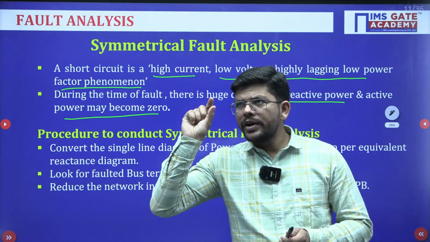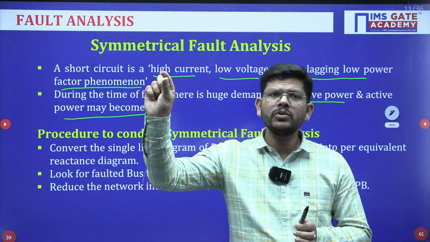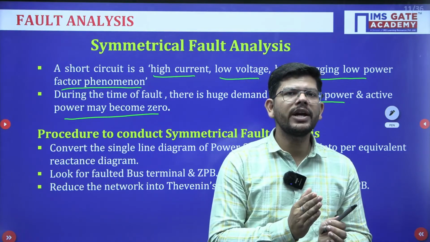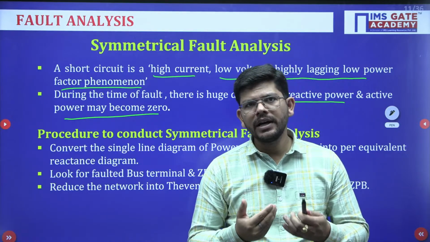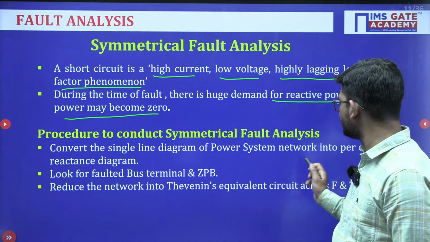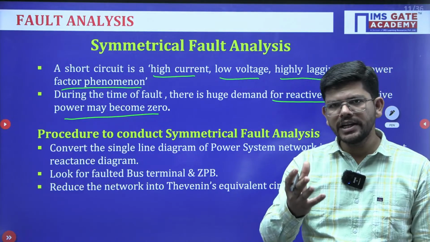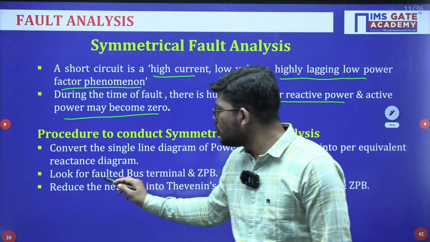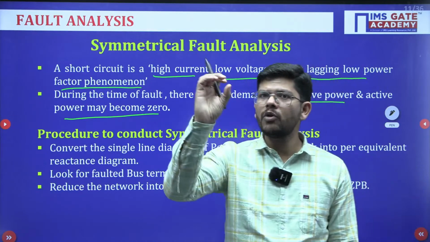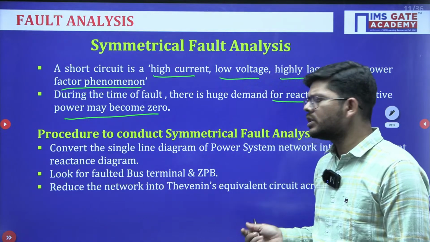Wherever the fault point is, with respect to that fault point and the zero potential bus, you have to convert your network into a Thevenin's equivalent network. So, we have written this here. Convert the single line diagram of power system network into per unit reactance diagram. So, first you will be converting that into per unit reactance diagram. Then look for the faulted bus terminal and ZPB. You have to look for the fault point and the zero potential bus and reduce the network into Thevenin's equivalent